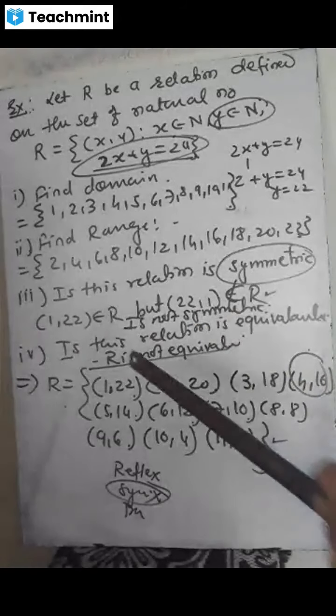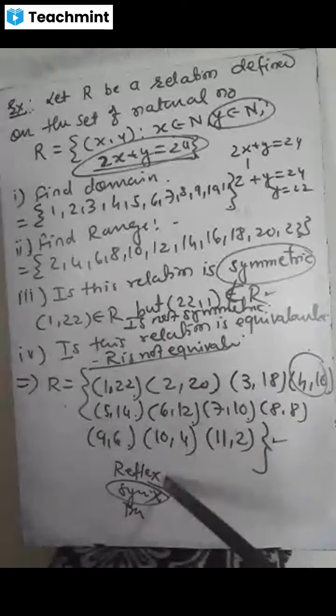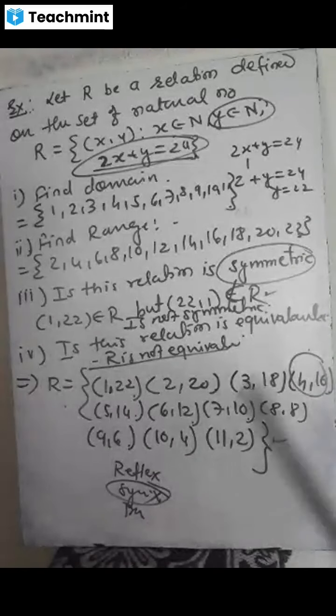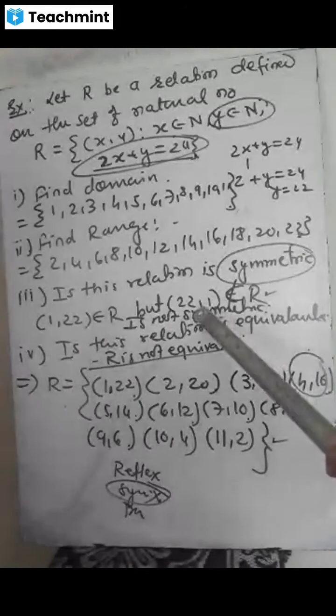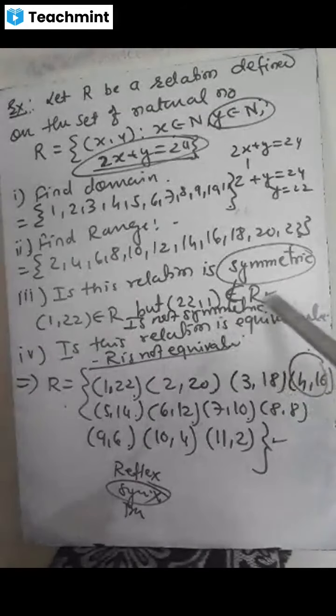Last question: is the relation equivalence? As you know, for an equivalence relation, as per the concept, we want it to be reflexive, symmetric as well as transitive. But here we are not getting any one of them, so it is not equivalence. As here it is not symmetric, we can write it is not equivalence also.